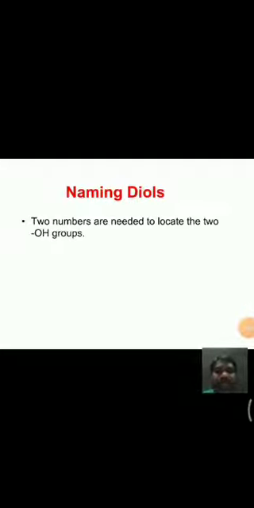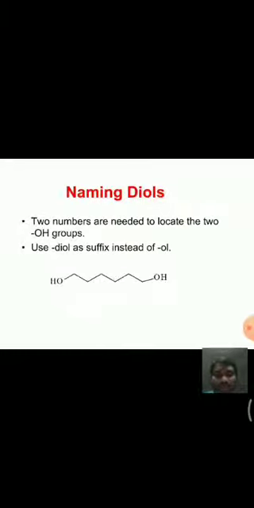And coming to naming diols, see here, for naming diols, 2 numbers are needed to locate the 2 OH groups. Use diol as suffix instead of ol because 2 OH groups are there. For example, this is the molecule having 6 carbons, and at first carbon and 6th carbon 2 OH groups are there. Hence the name is 1,6 hexane diol.